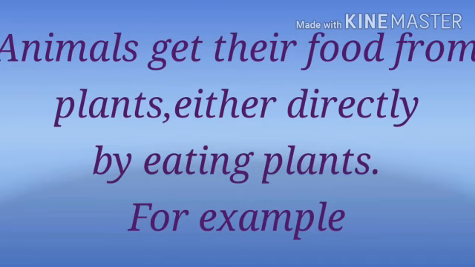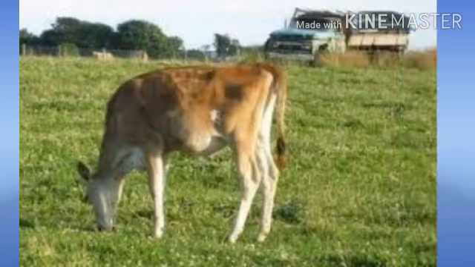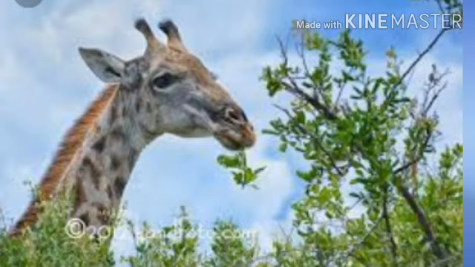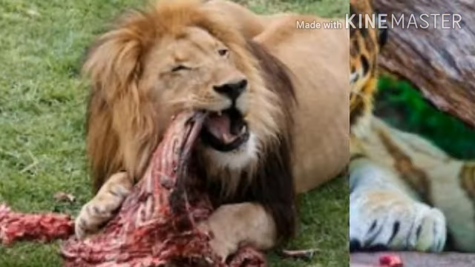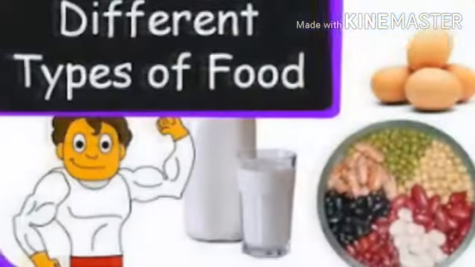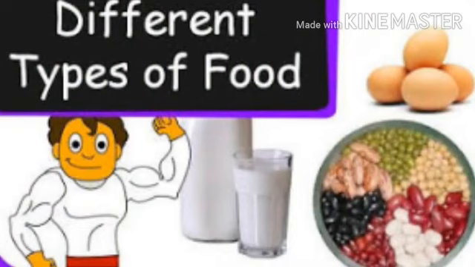Animals get their food from plants either directly by eating plants, for example, sheep, goat, cow, elephant, giraffe, etc., or indirectly by eating animals that eat plants, for example, tiger, lion, etc. Some animals eat both plants and animals, for example, human being.